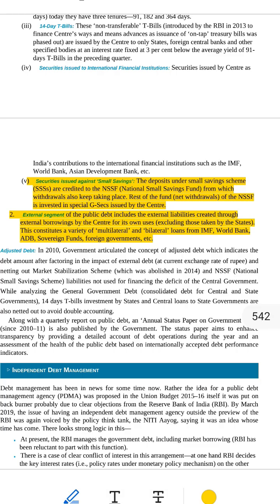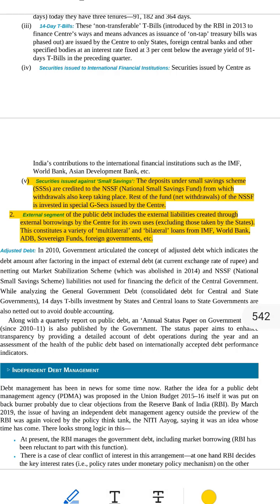Now, let's break the public debt into two parts. 1, internal debt, inside India. 2, external debt, outside India. Let's understand both clearly. Part 1, internal debt, borrowing from inside India. This means the Indian government borrows from Indian people and institutions. Now, how does the government borrow this money?